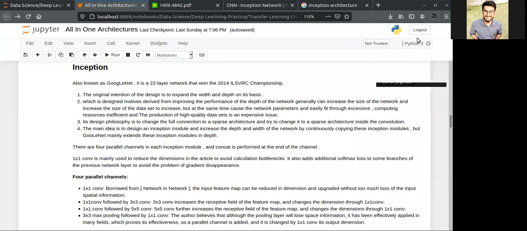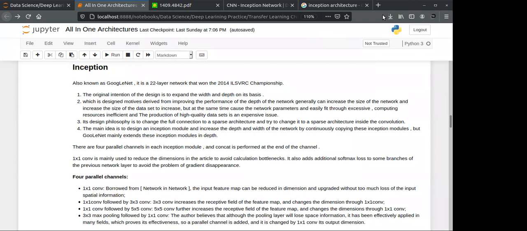Okay, guys. Today we are going to see the architecture of Inception Net. So, what is Inception Net? Basically, first understand what is Inception.